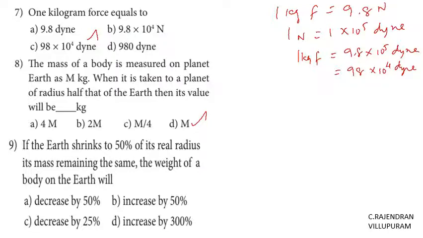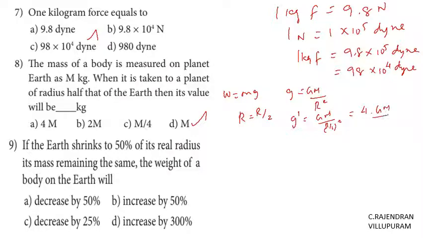What is the answer? Whether it decreases by 50%, increases by 50%, decreases by 25%, or increases by 300%. We know the formula: W is equal to mg and g is equal to GM by R square. From the question, if the Earth shrinks to 50% of the real radius, that means R becomes R by 2. When we substitute this, we get g dash is equal to GM by (R by 2) whole square, which is equal to 4 GM by R square.